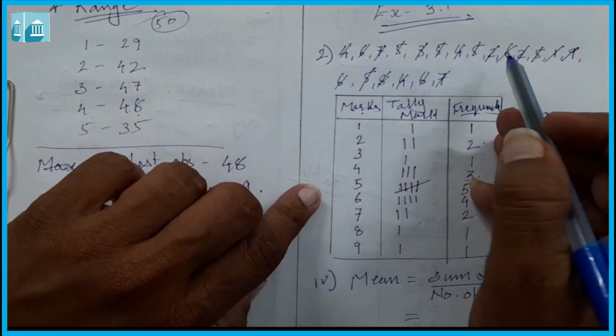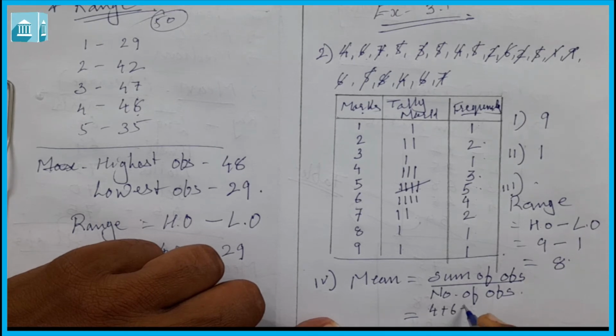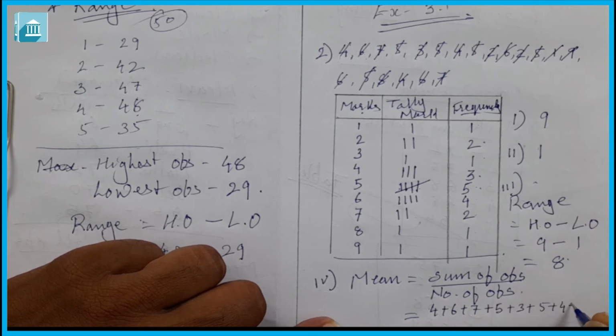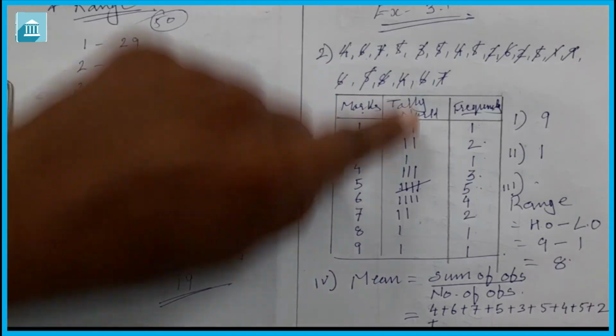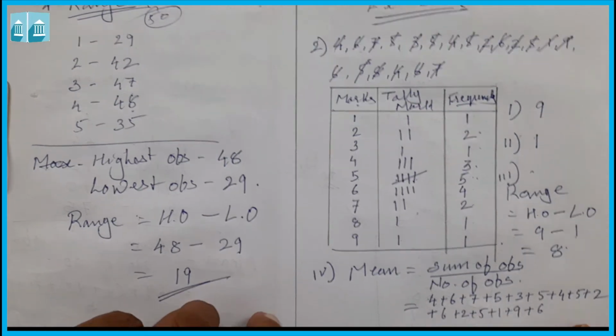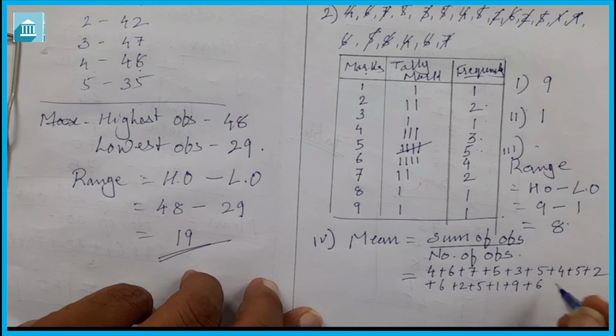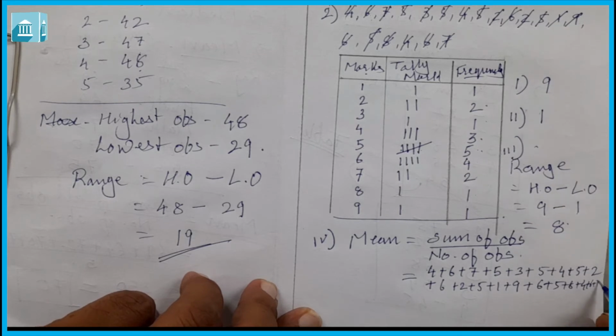Sum of observation we can get from here, in this way: 4 plus 6 plus 7 plus 5 plus 3 plus 5 plus 4 plus 5 plus 2 plus 6 plus 2 plus 5 plus 1 plus 9 plus 6 plus 5 plus 8 plus 4 plus 6 plus 7.